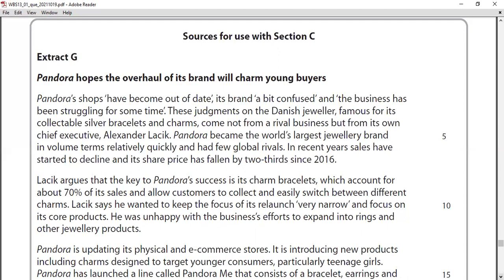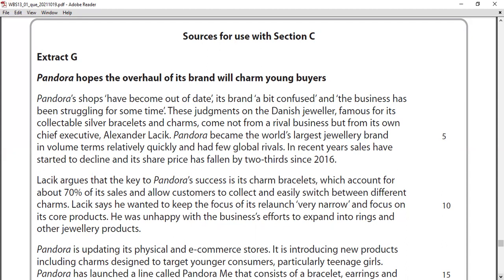These judgments on the Danish jeweler, famous for its collectible silver bracelet and charms, come not from a rival business but from its own chief executive, Alexander Lasik. Pandora became the world's largest jewelry brand in volume terms relatively quickly and had few global rivals. In recent years, sales have started to decline and its share price has fallen by two-thirds since 2016.